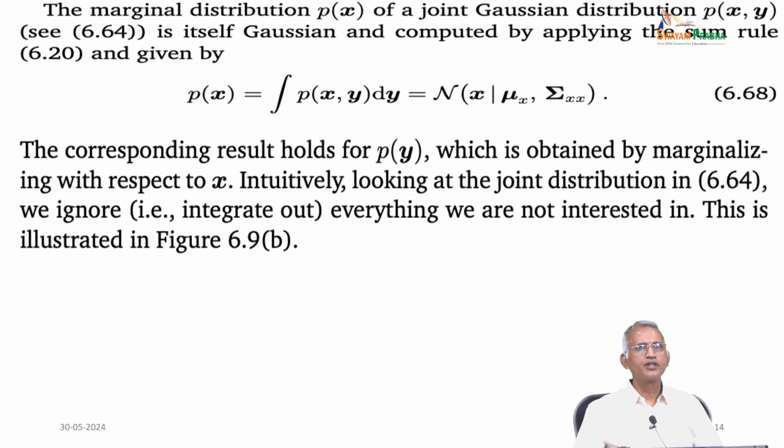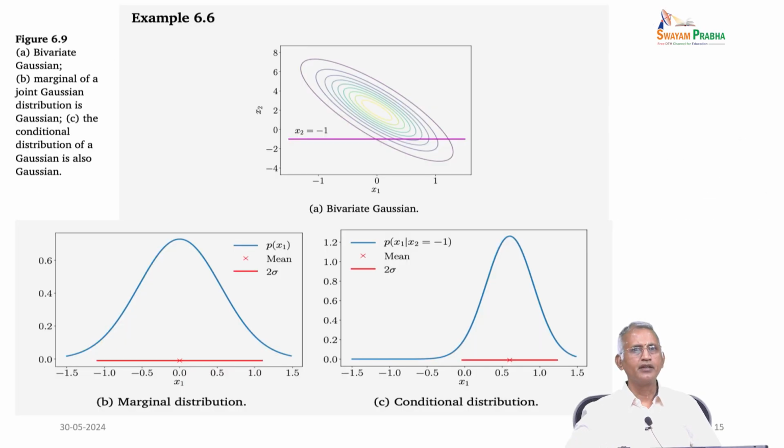So, the marginal distribution P(x) of the joint Gaussian distribution is itself a Gaussian, and is computed by applying the sum rule: P(x) equals the integral of P(x, y) dy, which is equal to N(x | mu_x, Sigma_xx). The corresponding result holds for P(y), which is obtained by marginalizing with respect to x. Intuitively, looking at the joint distribution of equation 64, we ignore everything we are not interested in, as illustrated in figure 6.9b.